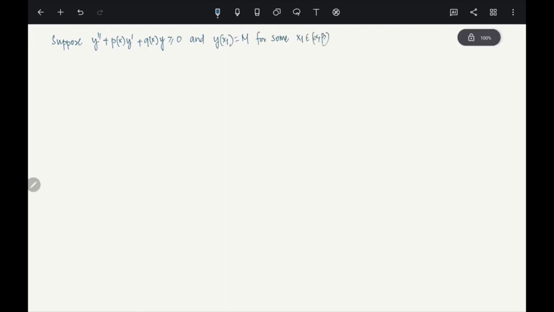Is it okay? And suppose there exists an x2 in (alpha, beta) such that y at the point x2 is strictly less than M. Why? Because we are starting with the assumption that y is not identically equal to M. If that is not the case, there must be an x2 where y is less than M. M is a maximum, it cannot cross M, so it should be less than M.